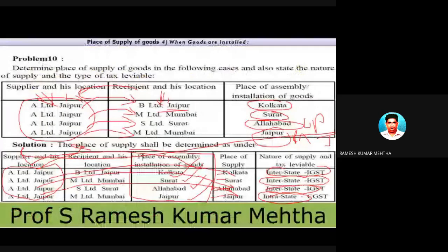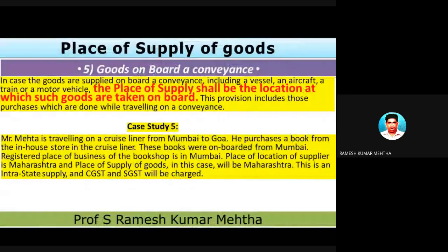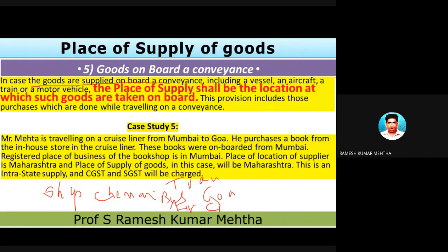Okay, now look at this example. Let's look at the example. The example is in the case the goods are supplied on board. Now I am talking about on board. On board means in ship you are purchasing, you are going for a picnic or a tour from, for example, Chennai to Goa by train or by bus or by air or by cruise, that is by waterways. And in the journey you are purchasing some goods.